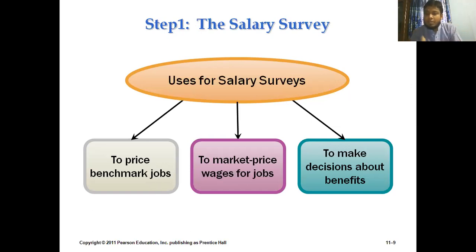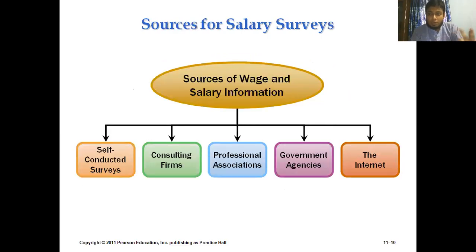Okay, and finally, it will help us to make decisions about the employees' benefits. I mean, whenever we explore a salary survey, we will be able to gather information about what other organizations are paying for that particular job, what sort of services and benefits they are giving to their employees for doing that sort of activities. So this is the information that we will be able to collect by doing our salary survey. That was about our first step.